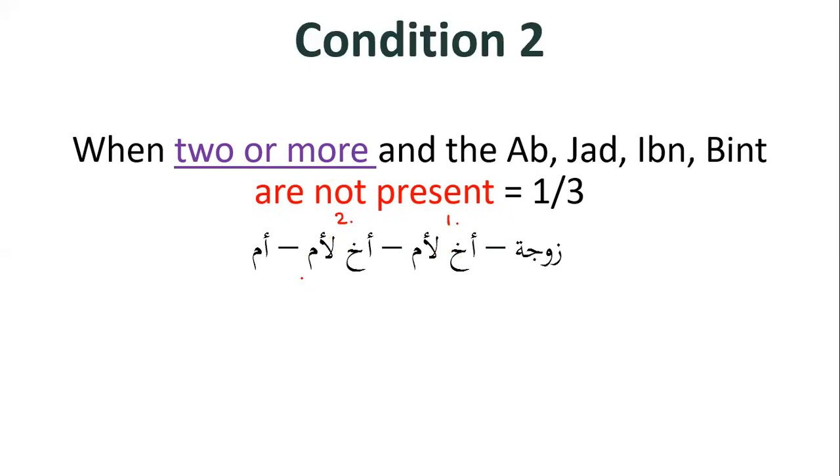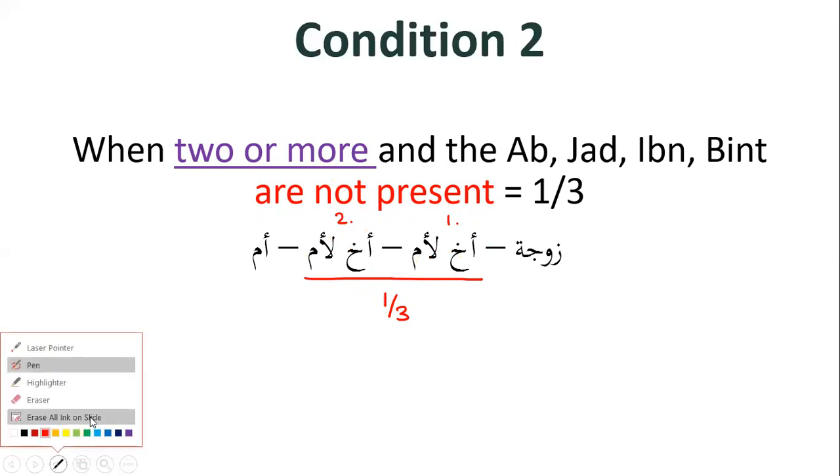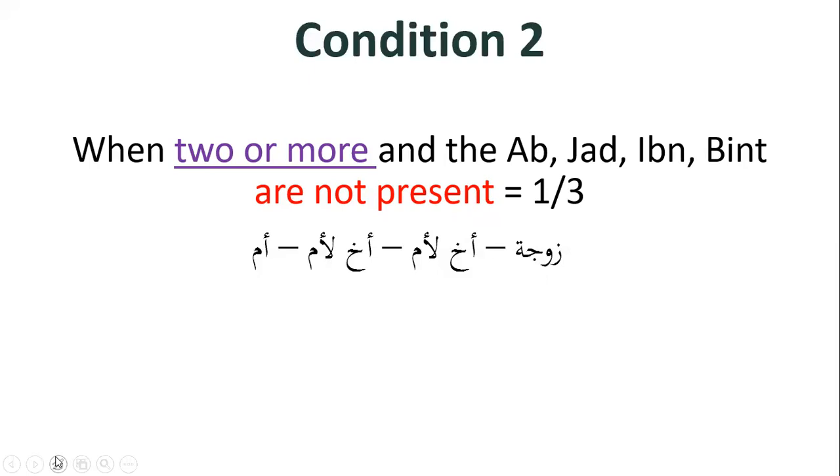So what we do is we put a line under both of them like this together, and we write 1/3, i.e. together they will be given 1/3 of the inheritance. Now, one thing we need to make sure we don't do is write 1/3, 1/3.